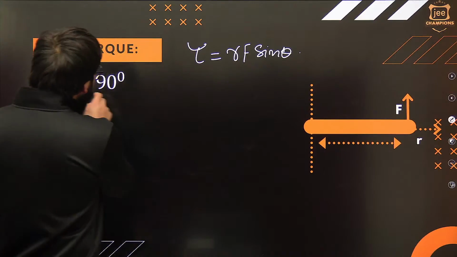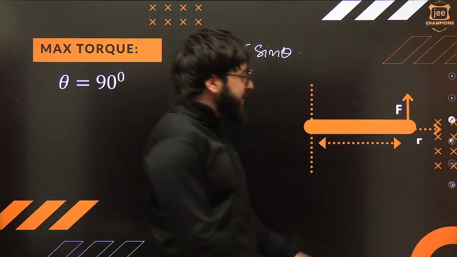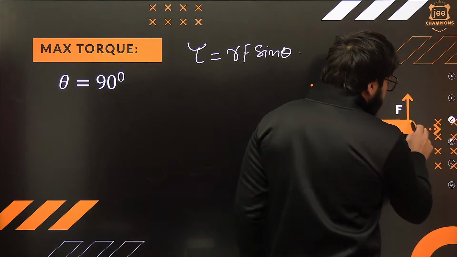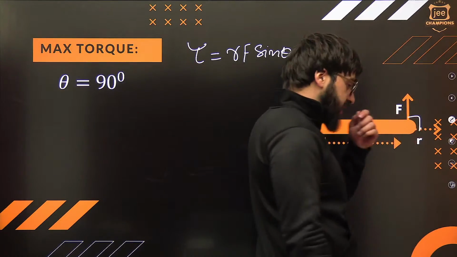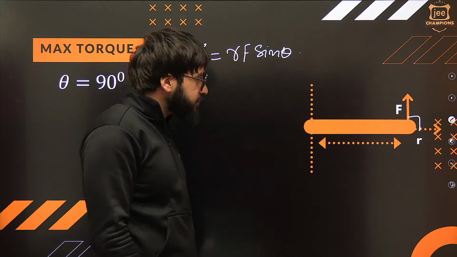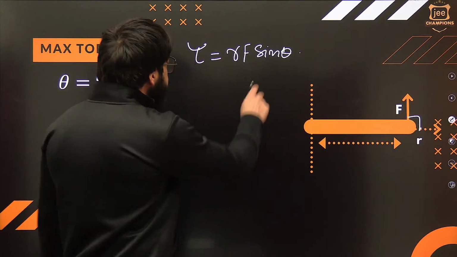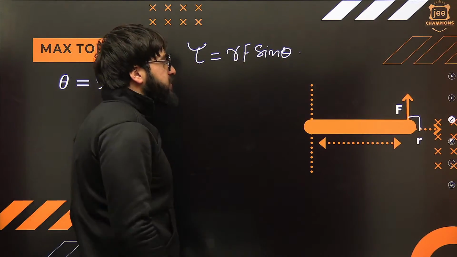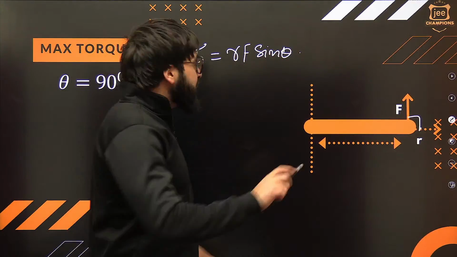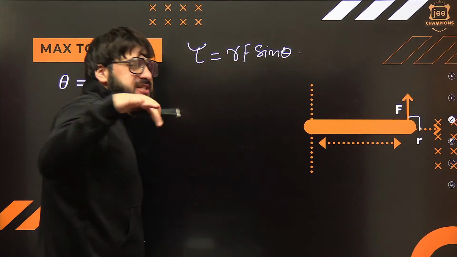Understand? So in that case, can I say theta is basically 90 degrees? Apply the force something like this. This is R. So in that case, theta is basically 90 degrees over here. So what will be the value of this torque? Sine of 90. Understand?